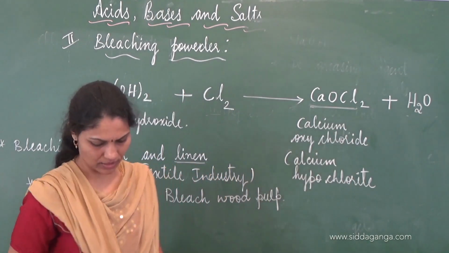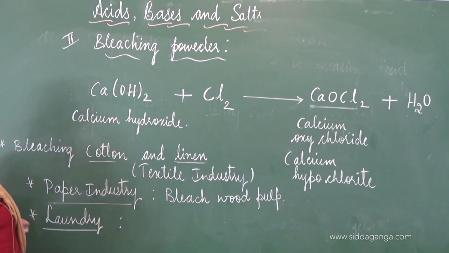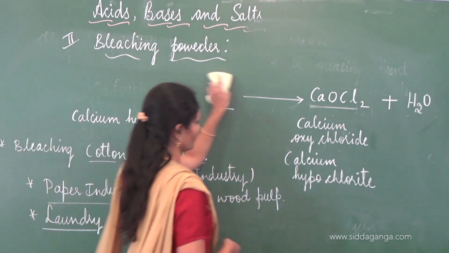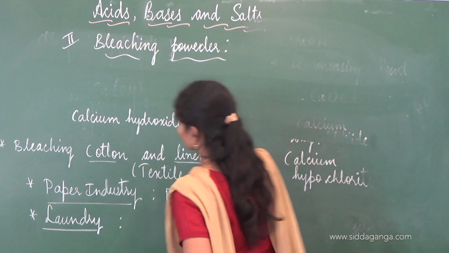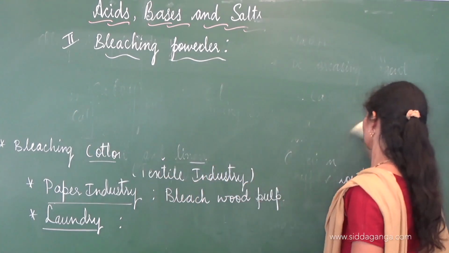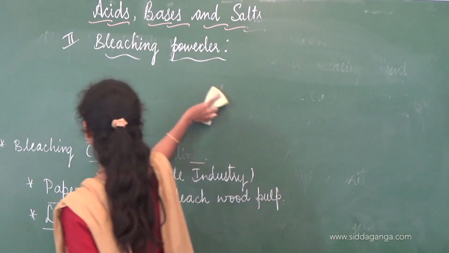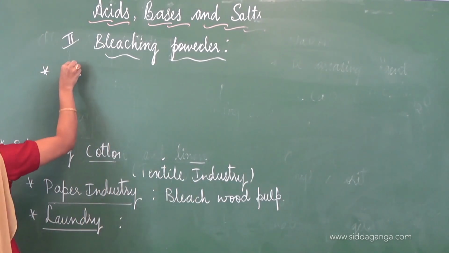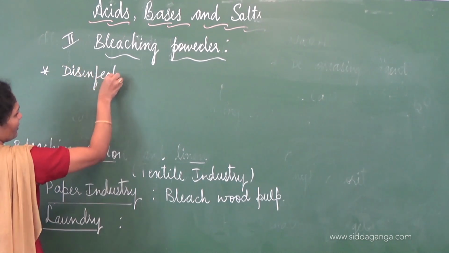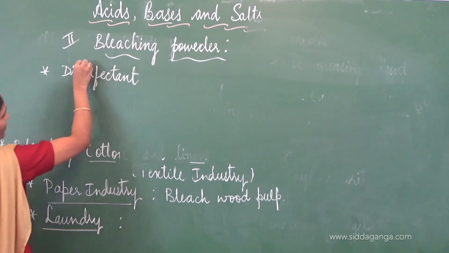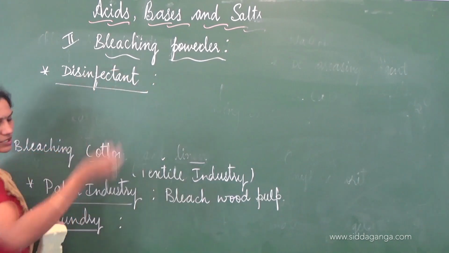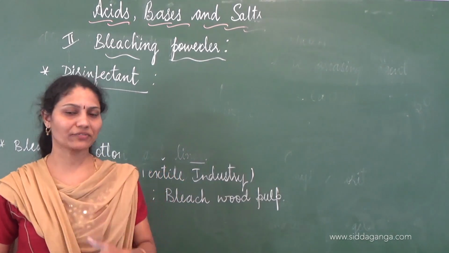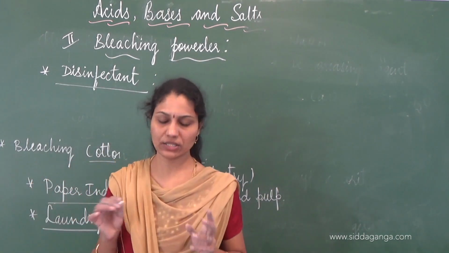With this, let's move on to another utility of bleaching powder. It also finds its application as a disinfectant. It's also a powerful disinfectant. So disinfectant is used to kill pathogens, and hence it is used to disinfect water. Bleaching powder is used to disinfect drinking water, to make it germ free.